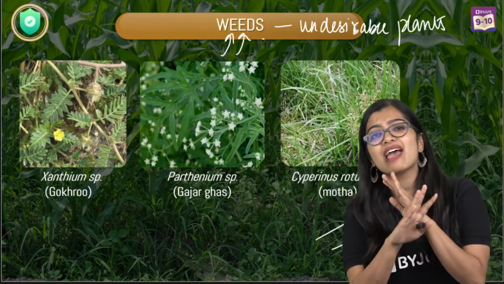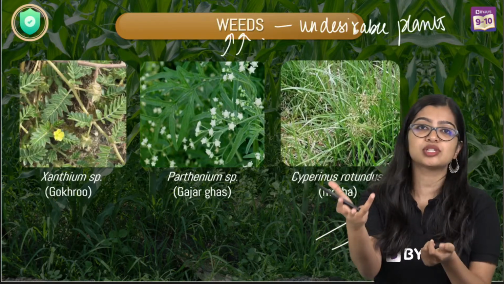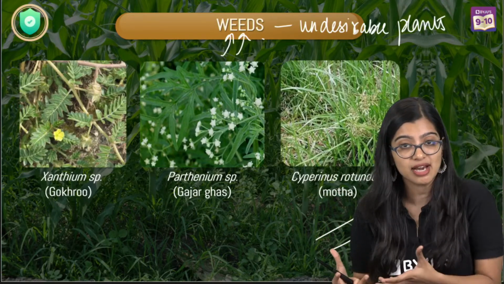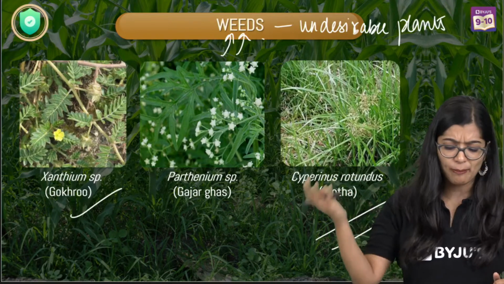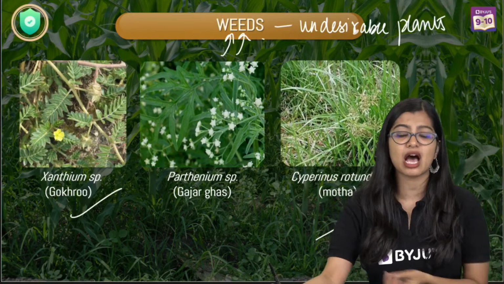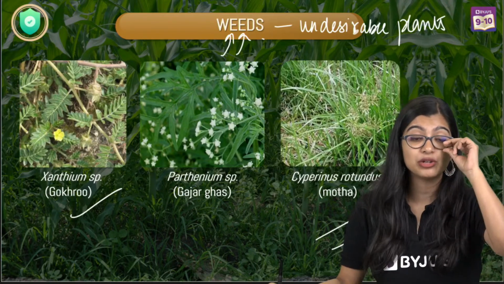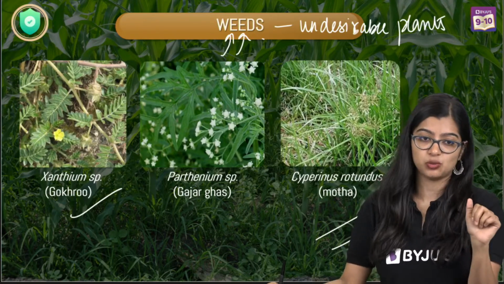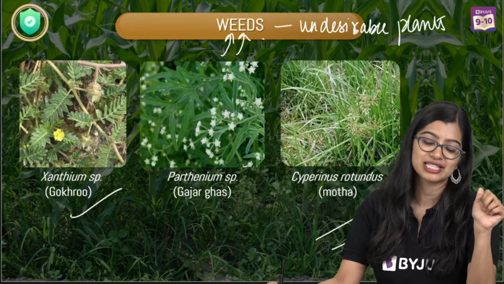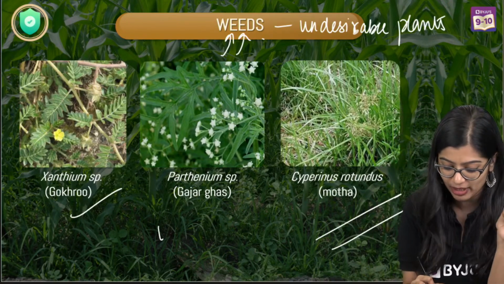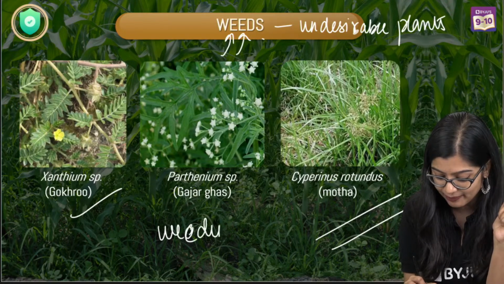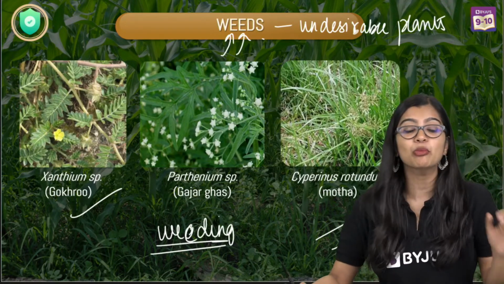And despite you doing everything, if these weeds also start to grow, it becomes very, very tough. And we see that Parthenium and Xanthium species are all examples of weeds. Which is why, yes, we need to get rid of these weeds, right? And weeding is the process by which we remove these weeds. So weeding is the process of removal of weeds.